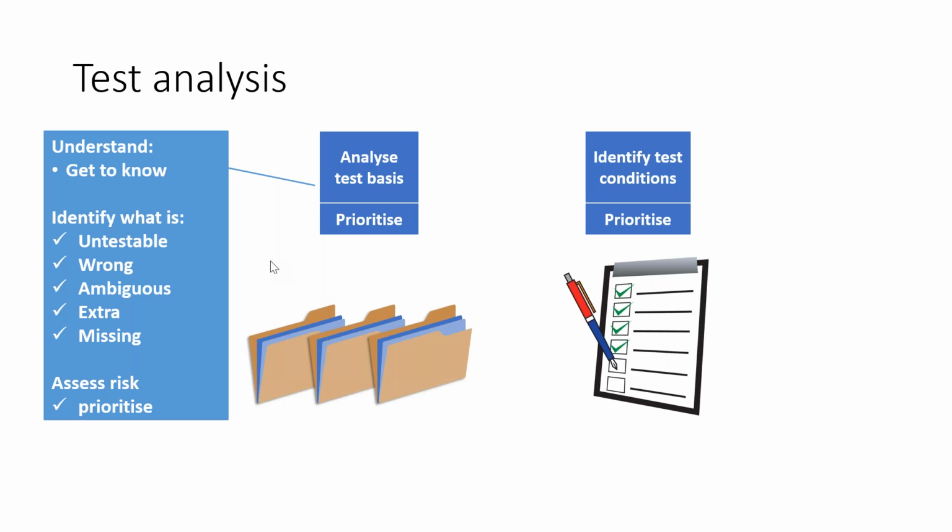Testability is a very important thing. Let's say, for example, we are developing a bank ATM system, and I have one requirement. My business analyst wrote: at the end of every successful or unsuccessful transaction, a printout must be generated.